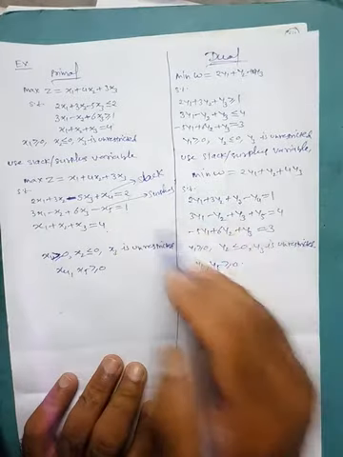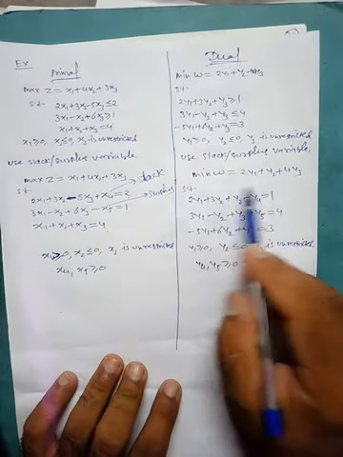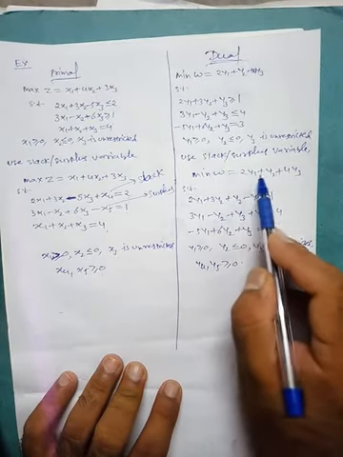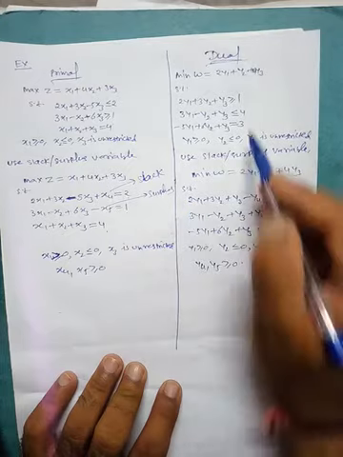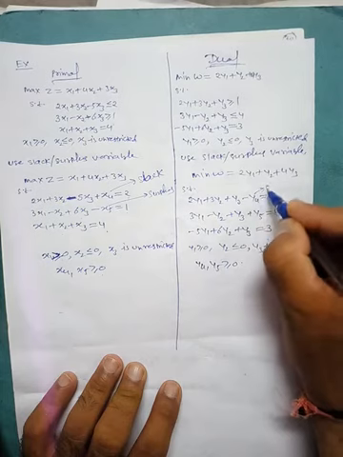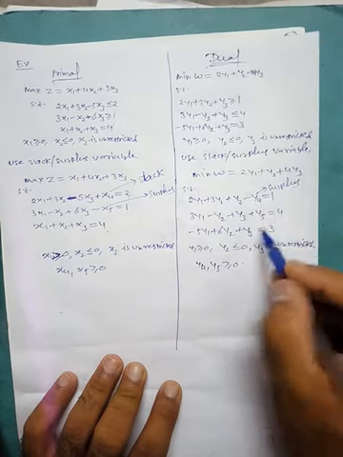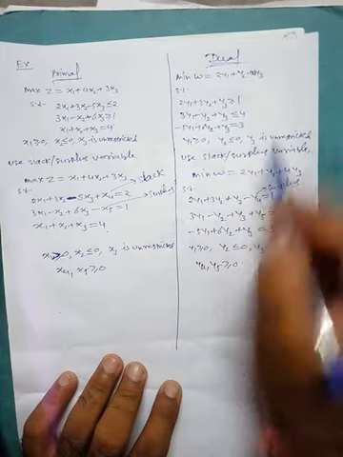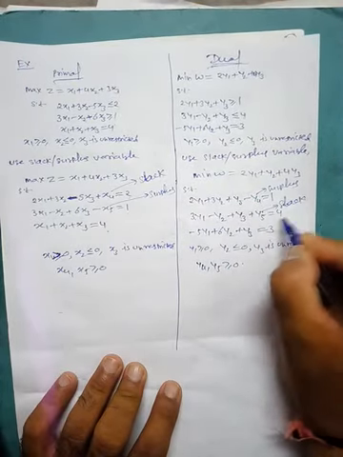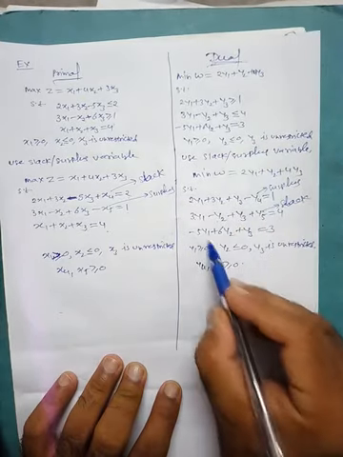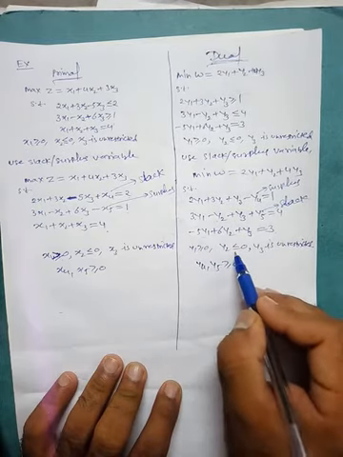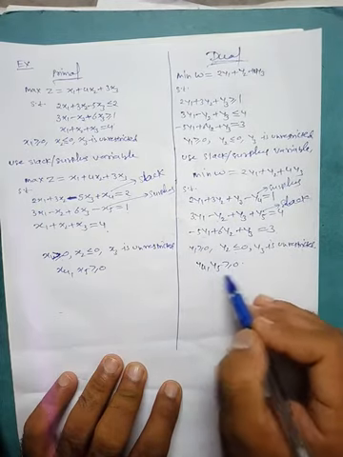This is our problem. Now similarly here, minimum of w is equal to 2y1 plus y2 plus 4y3, again using slack and surplus variables, subjected to: the first constraint is greater than type, so 2y1 plus 3y2 plus y3 minus y4, this is surplus, is equal to 1. The second constraint is less than type, so 3y1 minus y2 plus y3 plus y5, this is slack, is equal to 4. And the third is equality type, so there is no need to add any slack or surplus variable. And then y1 is greater than equal to 0, y2 is less than equal to 0, y3 is unrestricted, y4 and y5 are greater than equal to 0.